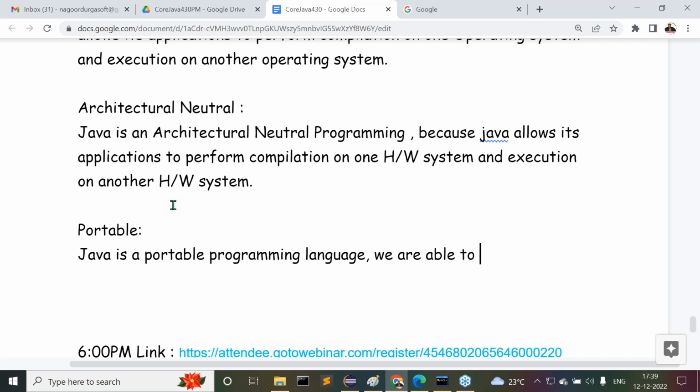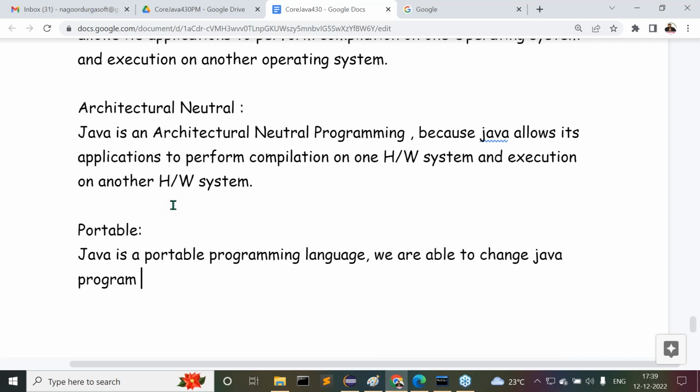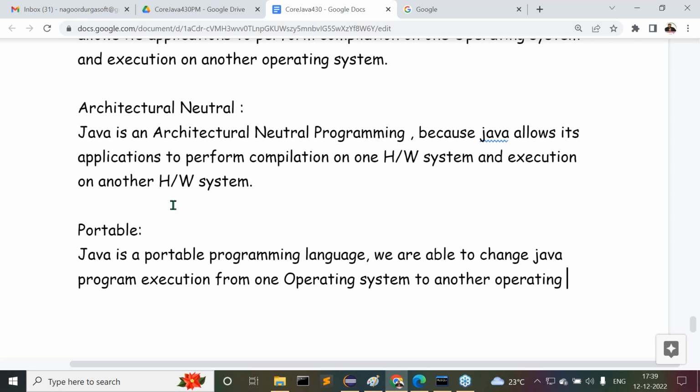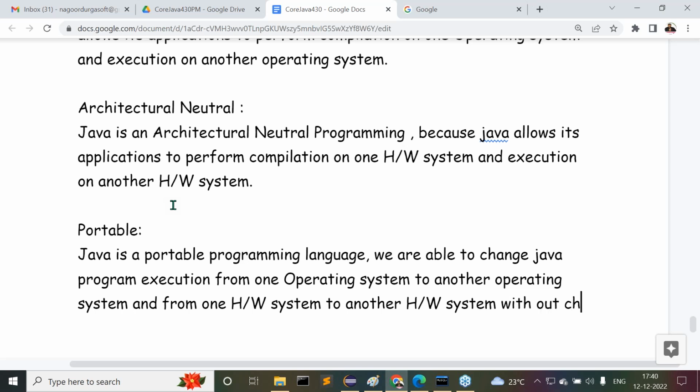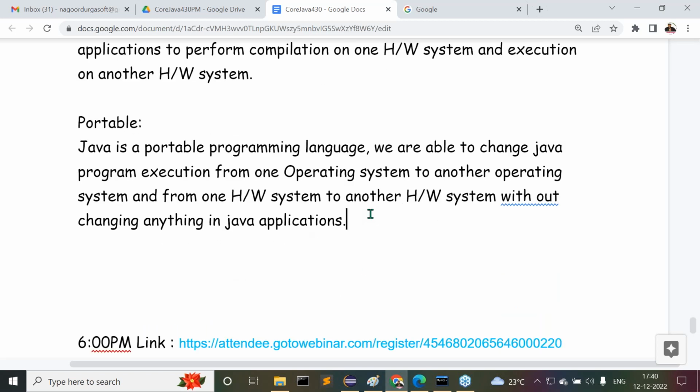We are able to change Java program execution from one operating system to another operating system, and from one hardware system to another hardware system, without changing anything in a Java application, without changing anything in the Java program. Understand my point here? Java is a portable programming language.